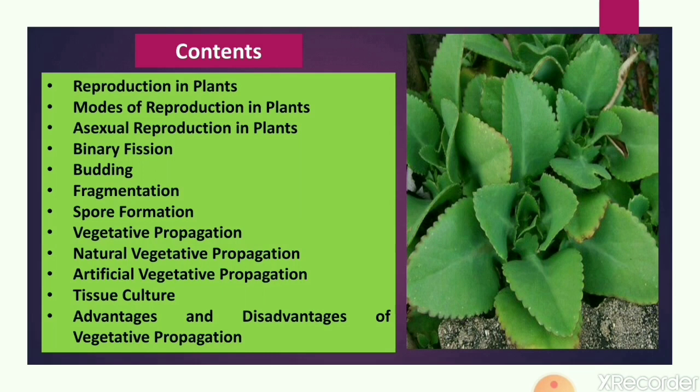After that, we will see tissue culture, and then at last, we will study the advantages and disadvantages of vegetative propagation. The next mode, sexual reproduction in plants, we will see in the next part of our next video.